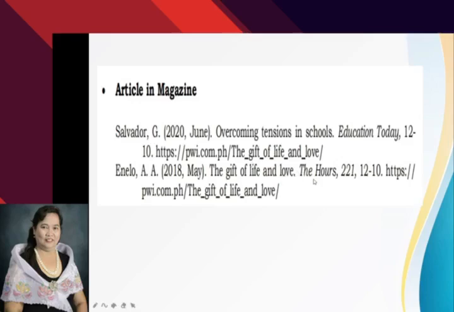The name of the magazine, The Hours, you capitalize letters T and H, italicize that also. Then comma, 221, comma, that is the page. Then 12 is the volume number, dash, 10 is the issue number. Then that is the URL.